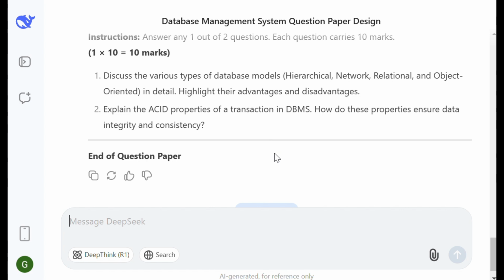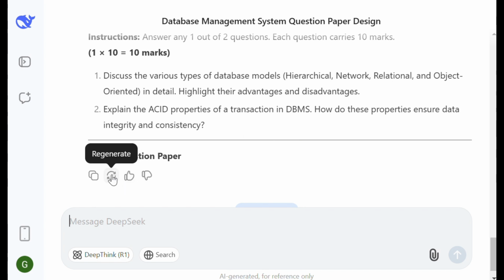So in this way, you can generate a draft of a question paper on a given topic. You can simply copy this and paste it in a Word document or other tool, and you can change it as per your requirement. So this is just a draft. It will assist you to prepare a question paper in seconds.